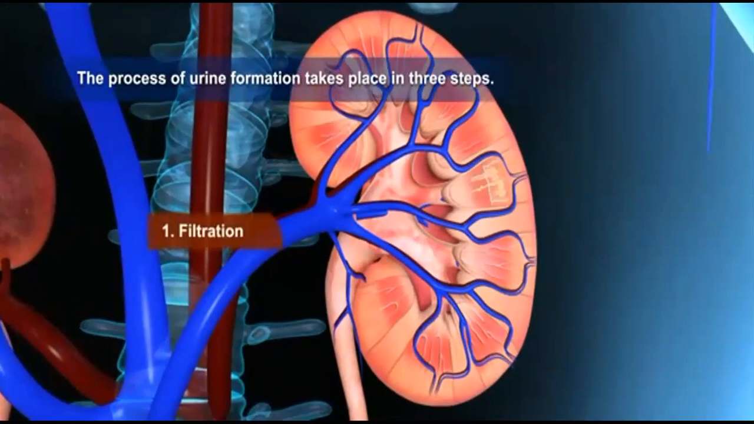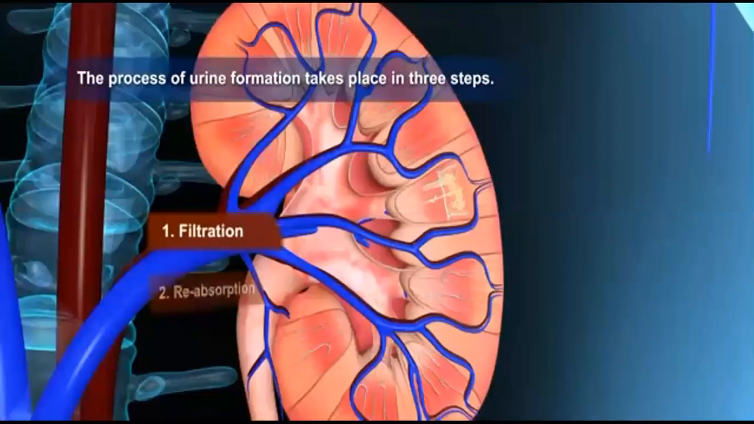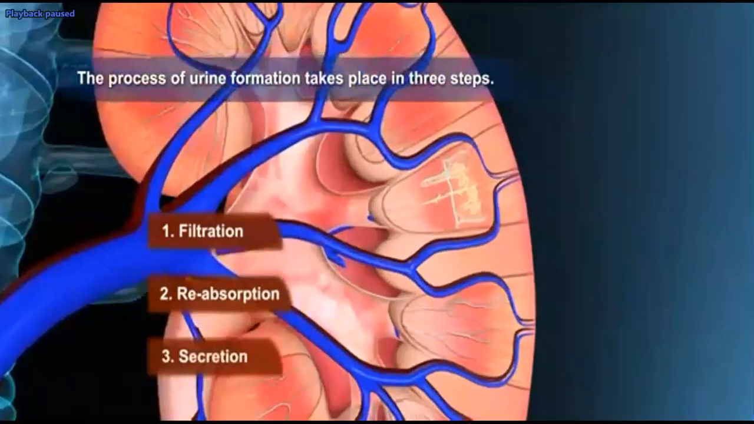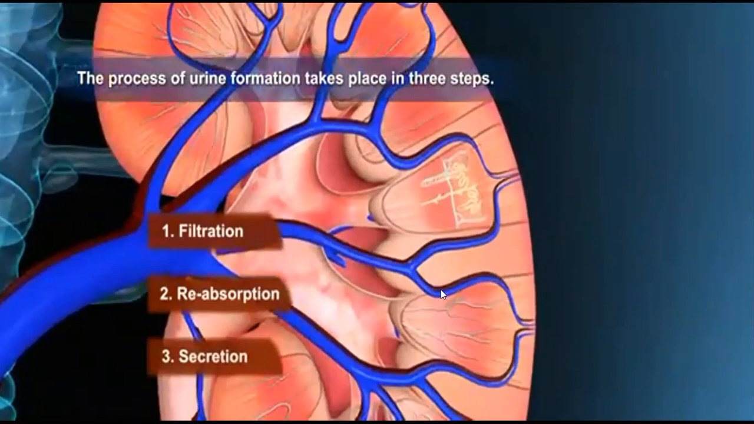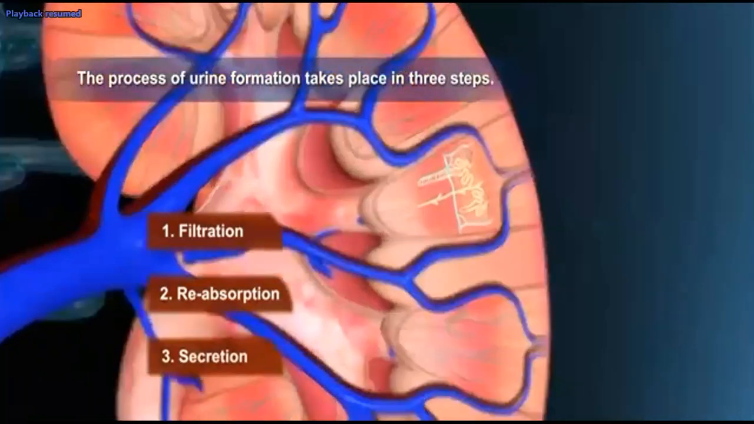One is glomerular filtration. Second is tubular reabsorption. Third is tubular secretion. Actually, they mention three steps, but we have a fourth step also, that is formation of hypertonic urine, or formation of concentrated urine.